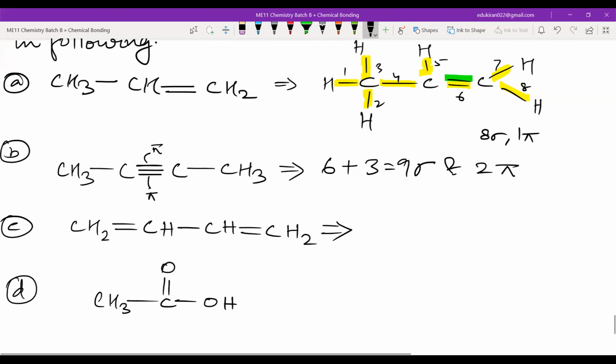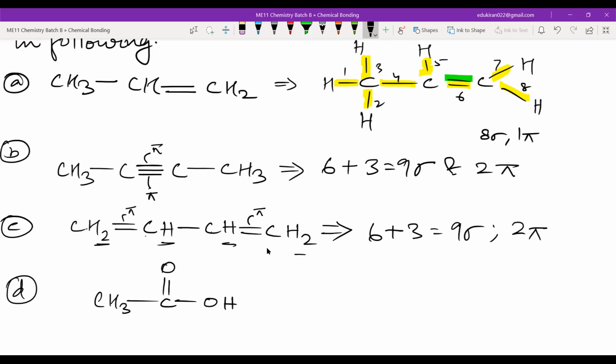And here also, if you count, 6 hydrogens plus 4 carbons minus 1, that means 3. That is equal to 9 sigma bonds. And how many pi bonds? This is 1 pi bond here, and this is another pi bond here. This will be equal to 2 pi bonds.